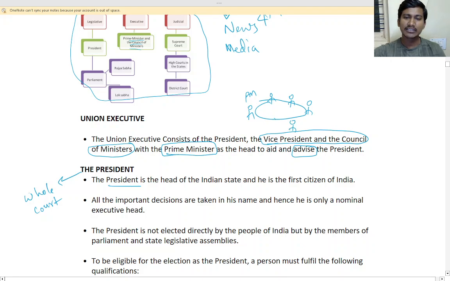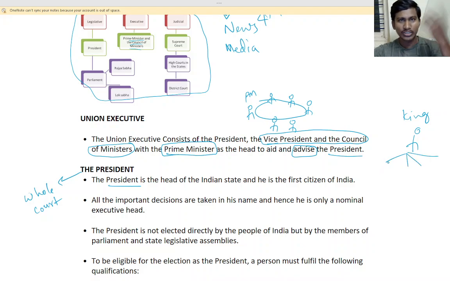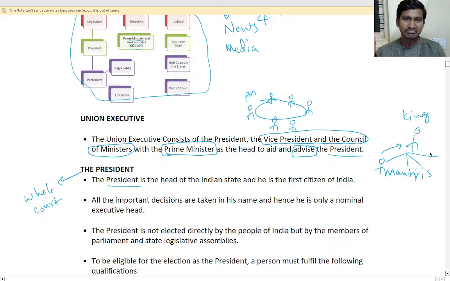So the PM will be the head, and they will give advice to the president, and then he will be overseeing the country. That's it. It is like a king. The king will have his people, mantris. Before, it used to be mantris, isn't it? On the advice of mantris, the king will take decisions. But he cannot do anything on his own. So it is like that.